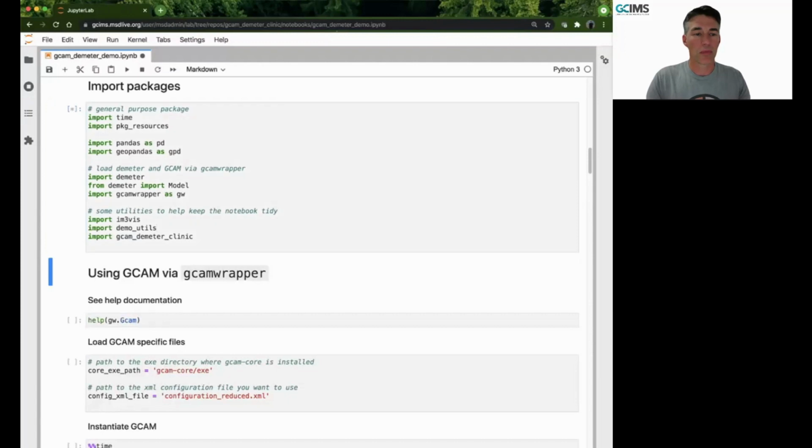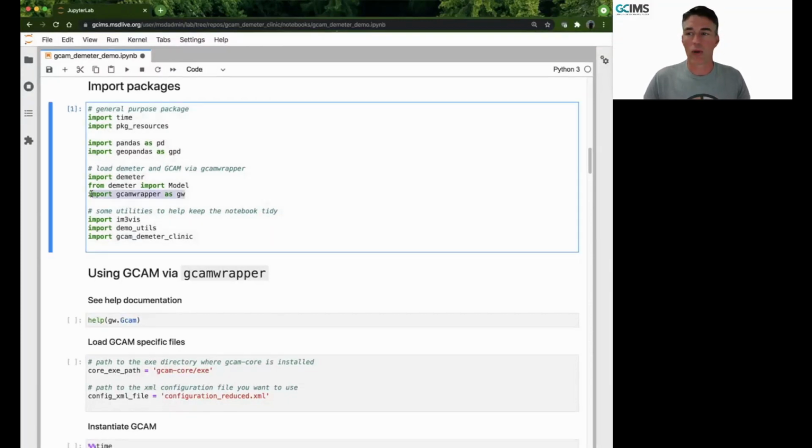I'm going to import the packages, but I do want to note as we do this that GCAMwrapper is imported as GW, or an alias to that. Also, Demeter imports its model class and the full body of the package as well. But you'll see this GW throughout. That just is an alias referencing the GCAM wrapper package.